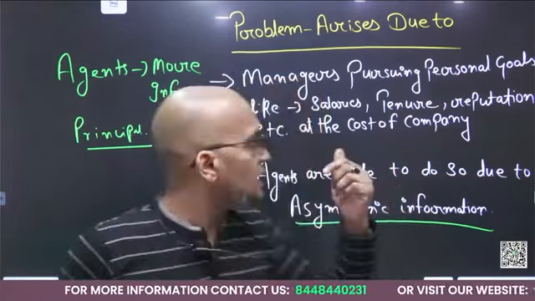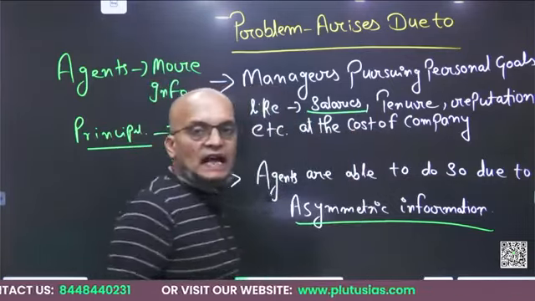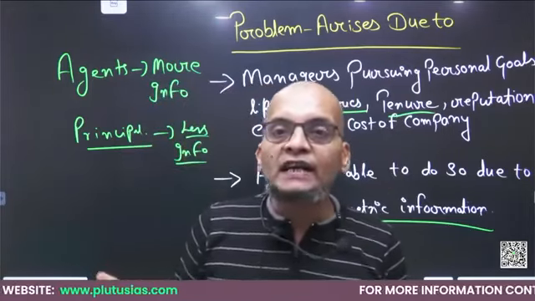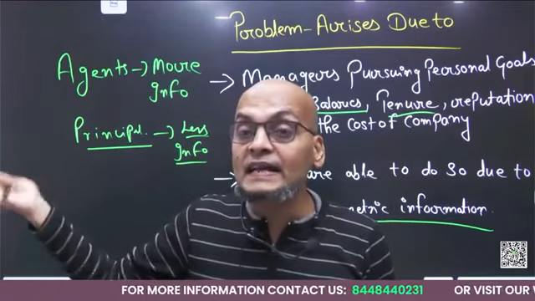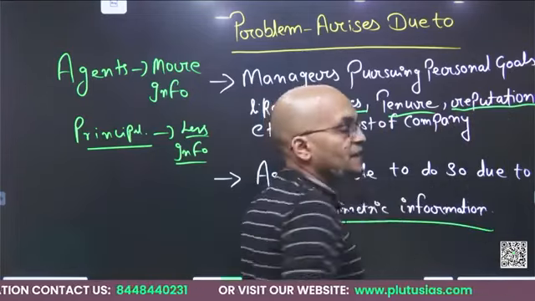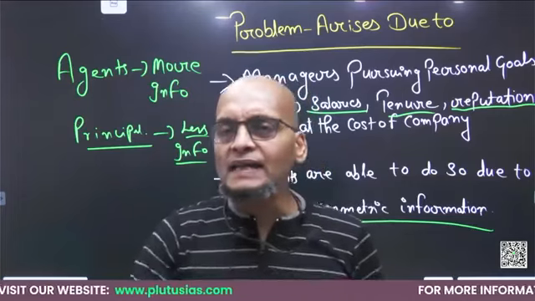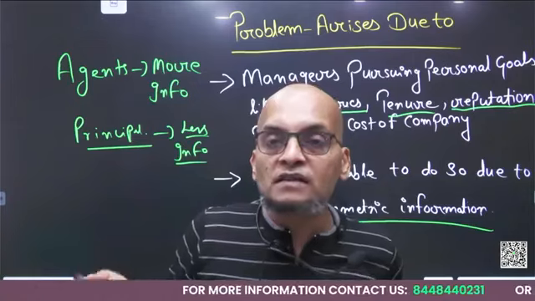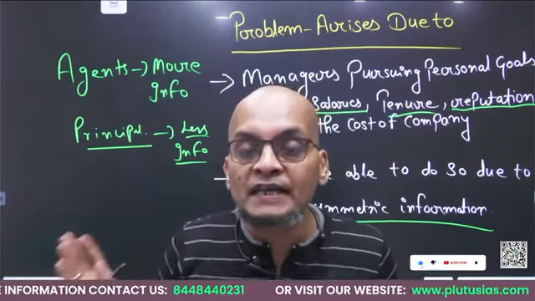For example, they may be motivated by personal goals like a salary hike, or they may want to act as a goodie for the principal or the owner and enhance their tenure in the company, or you can say they might be interested in increasing their reputation in the company, or any other X, Y or Z reason. So the personal motivation, the personal growth acts as a fuel of the principal-agent problem.